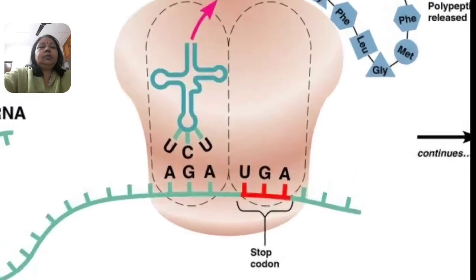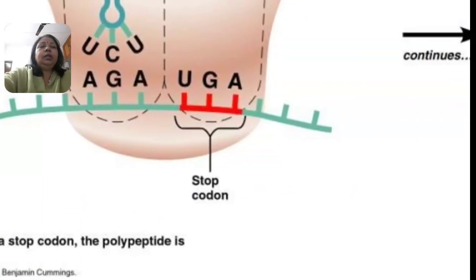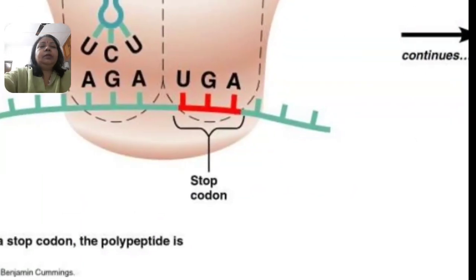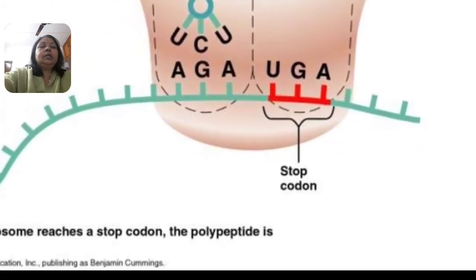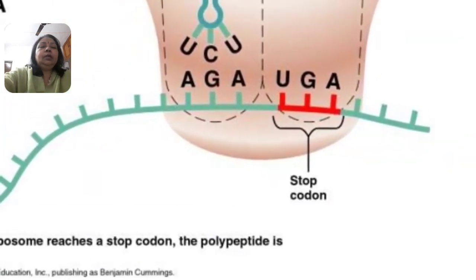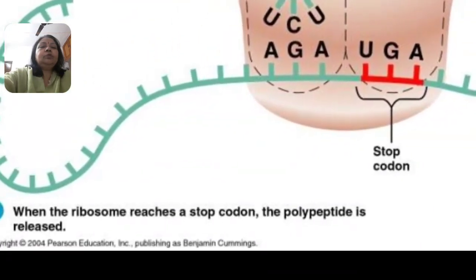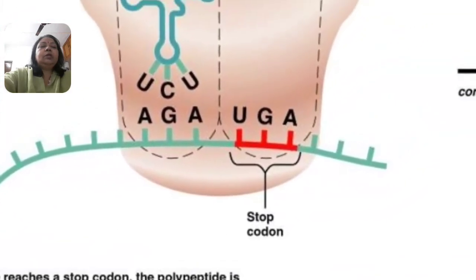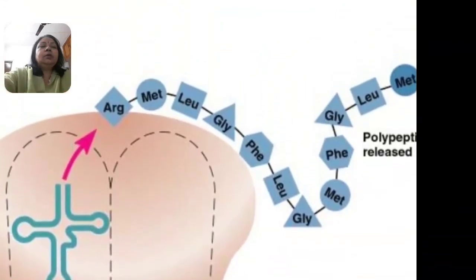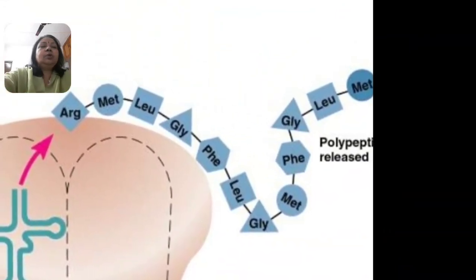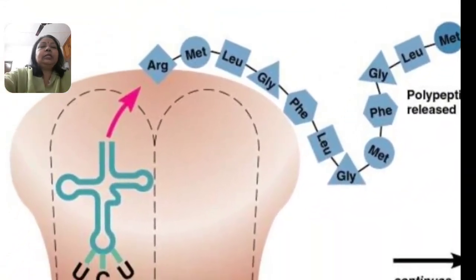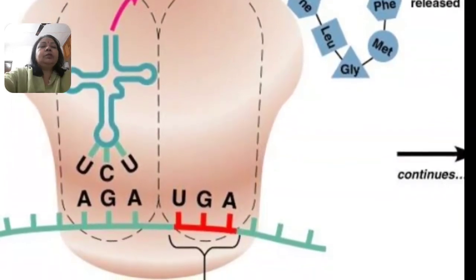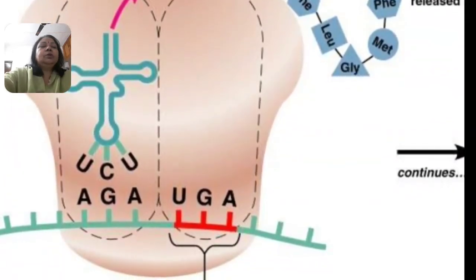You can see in this picture a UGA stop codon on the messenger RNA. When the ribosome reaches a stop codon, the polypeptide chain is terminated and released. This chain is released, and after the release of this chain, the process stops.